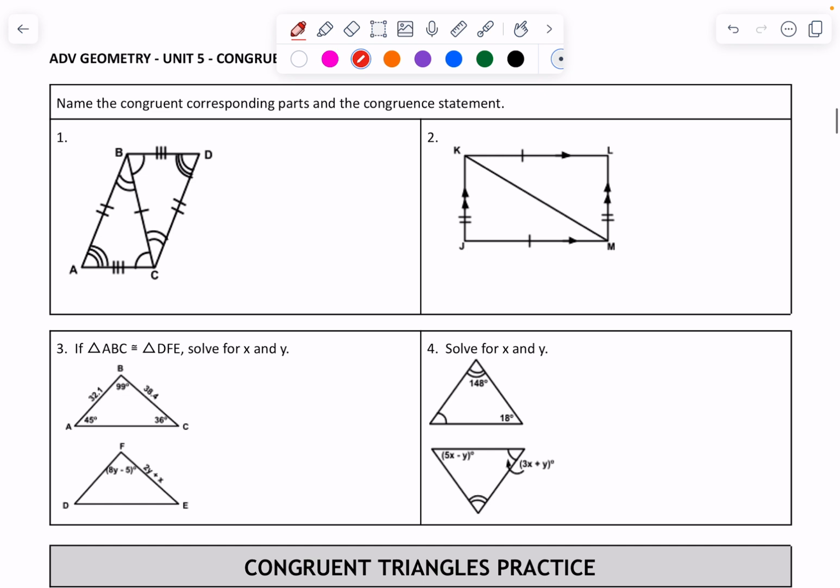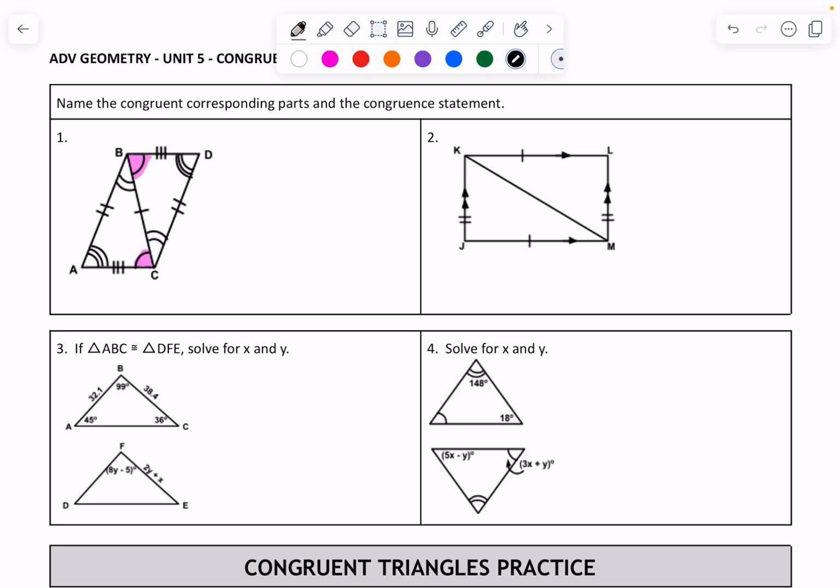All right, then we have practice problems. On these, we're just going to state all the congruent angles, all the congruent sides, and then the congruent statement, which just means the congruence of the two triangles themselves. So we have one arc, which is angle C on this first triangle, to one arc, which is angle B on the second one.